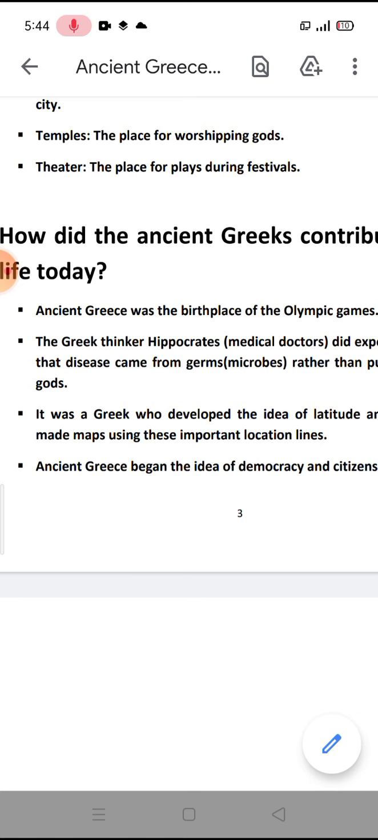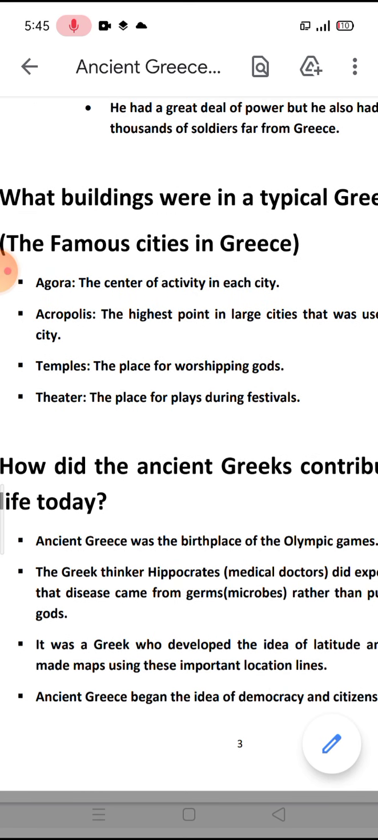Number 4, theater. Theater was the place for plays during festivals. We know that a theater today consists of a stage and seating in which an audience gathers to watch plays. So theater is the place to watch plays. Okay, so there are 4 famous places in Greece. Number 1, agora. 2, Acropolis. 3, temples. And 4, theater.